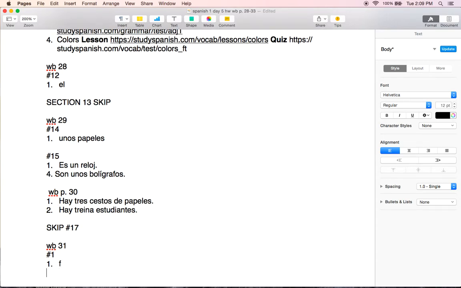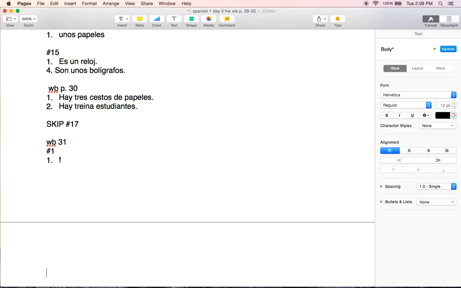The next section is section 2. And it says find and circle 7 colors. So they can be read horizontally, vertically, or diagonally.